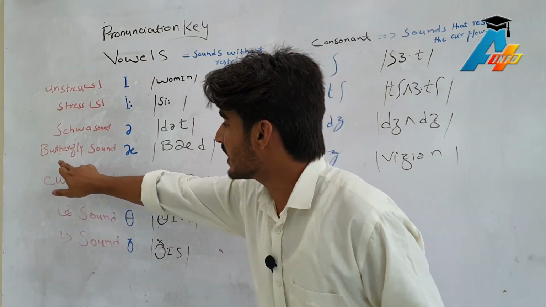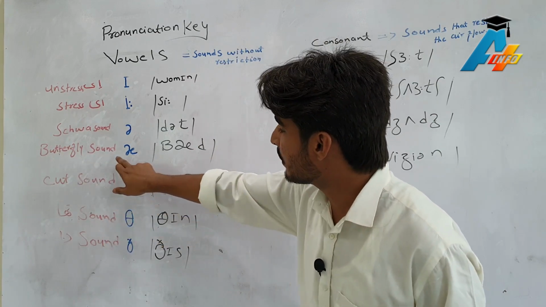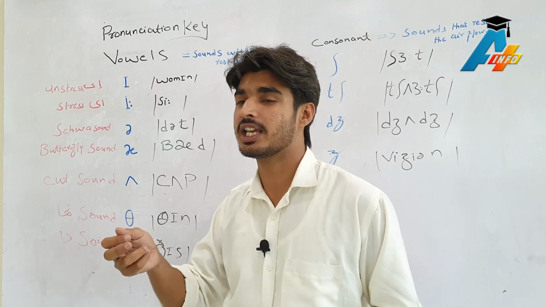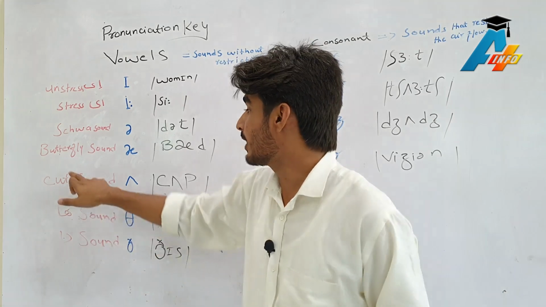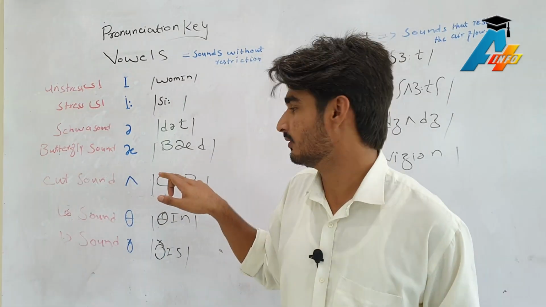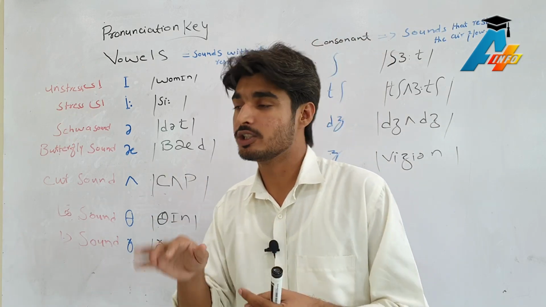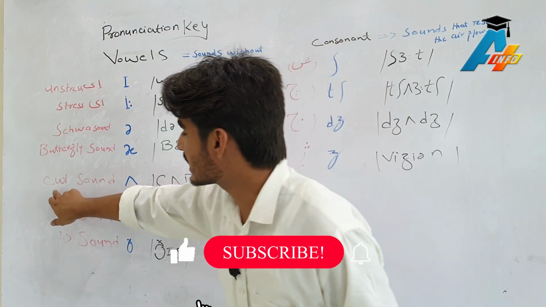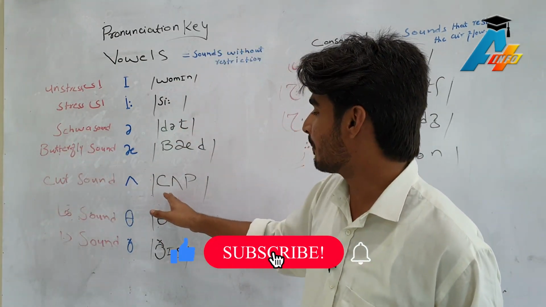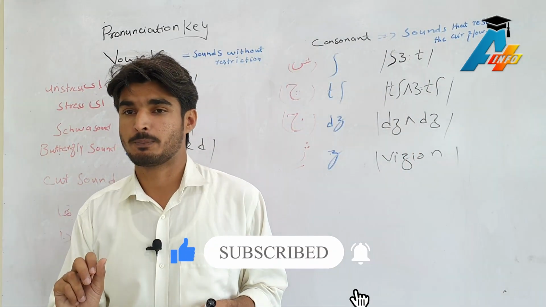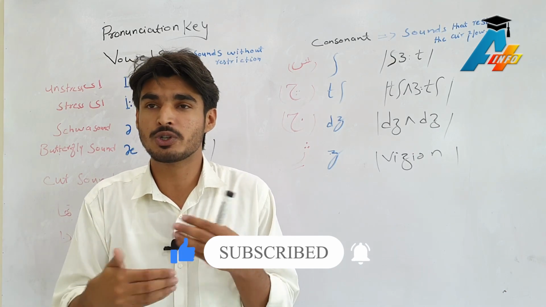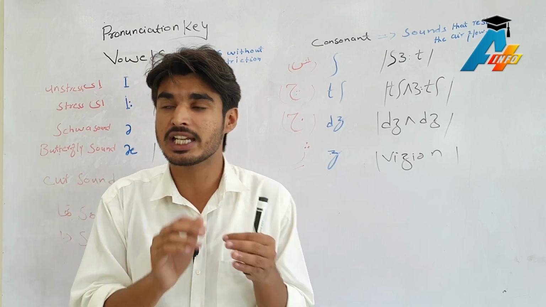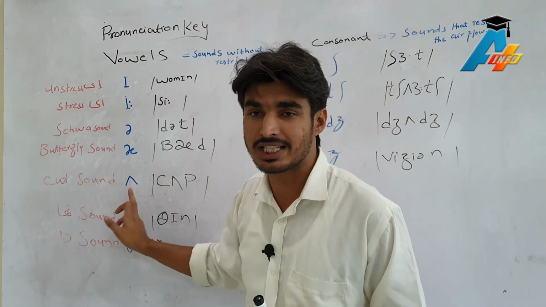The next one is the butterfly sound. It's a combination of A and E, and we can say it like in the word bad. The sound in bad is the butterfly sound. The next one is the cut sound. For example, in the word cup, the sound that is produced is the cut sound, cup, cut. The sounds are familiar, so we call it the cut sound.